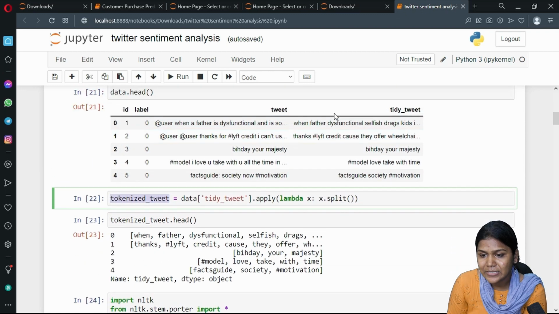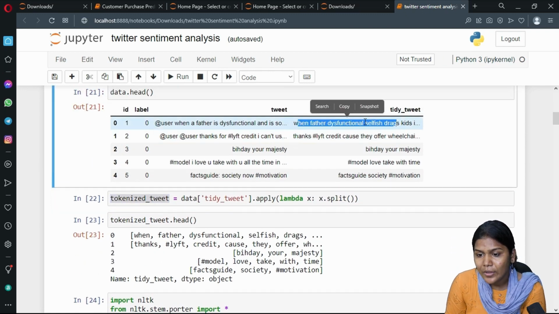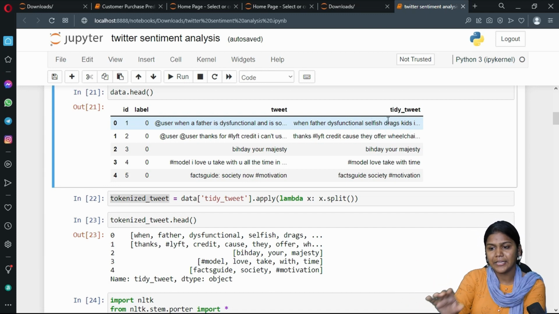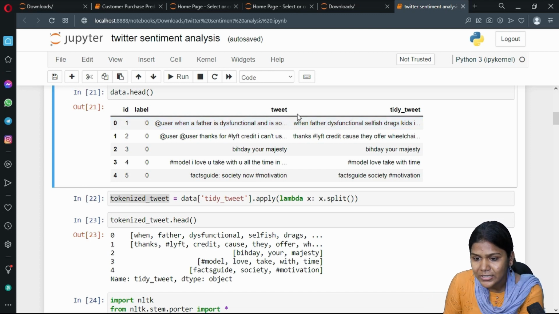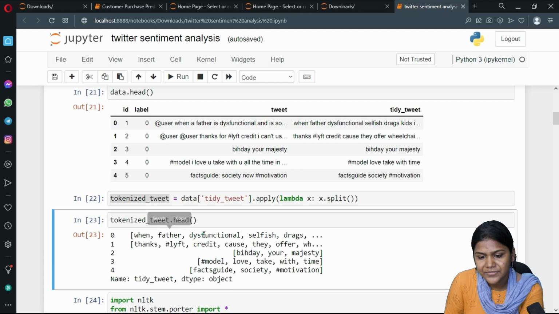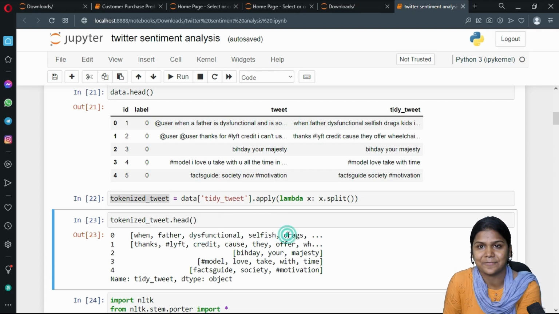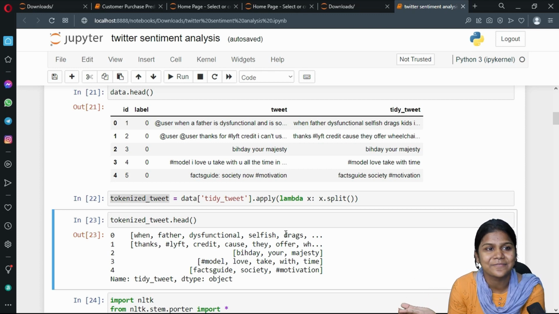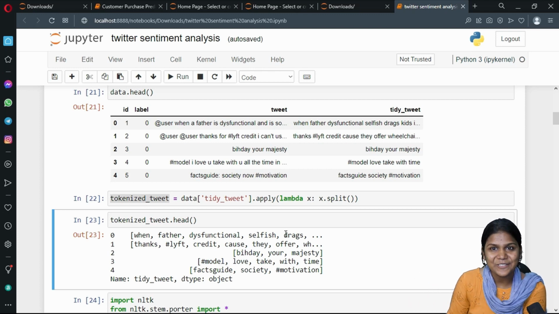Now you can see, what is my first tweet? When father dysfunctional selfish drags kids. It continues, but we can see only up to here. The same sentence you can see here: when father dysfunctional selfish drags. It means the complete sentence is divided into a number of tokens. Correct? Understanding?